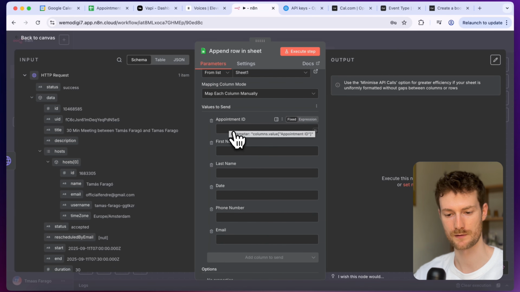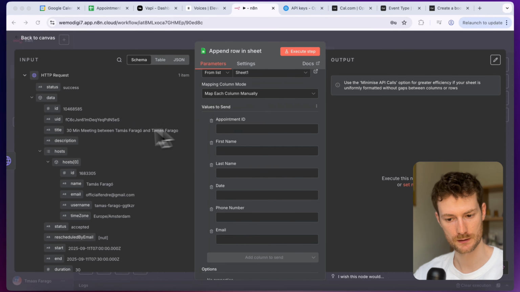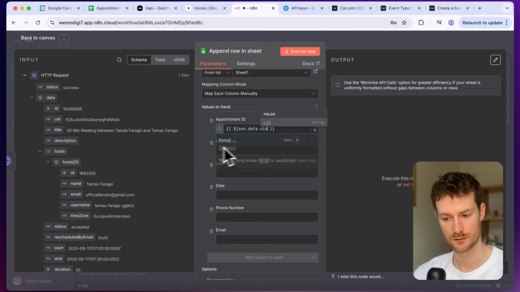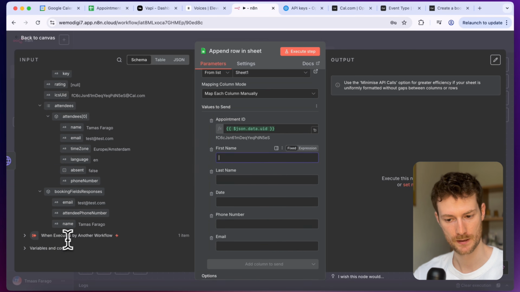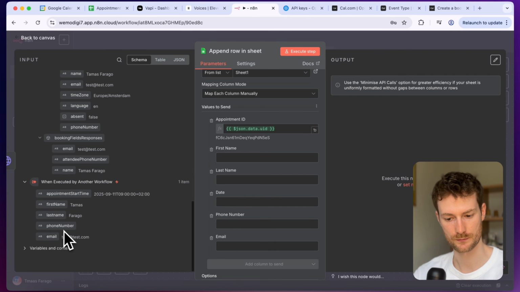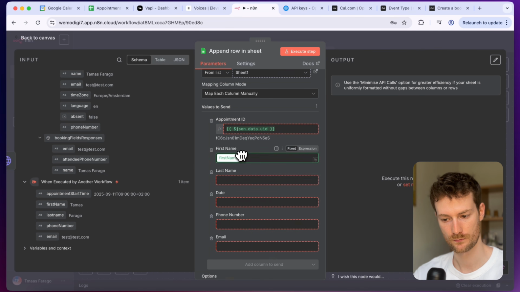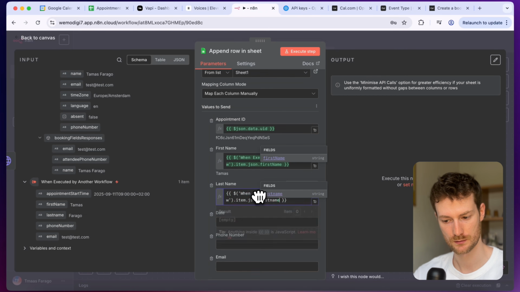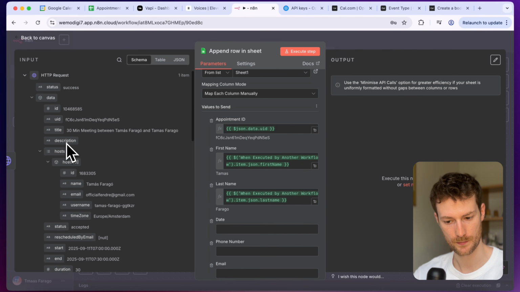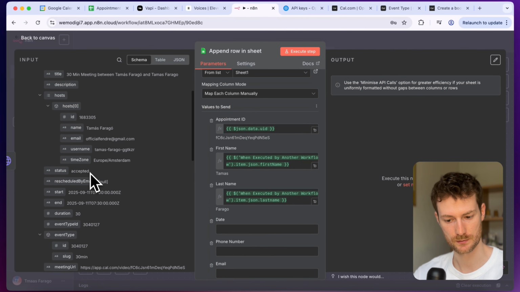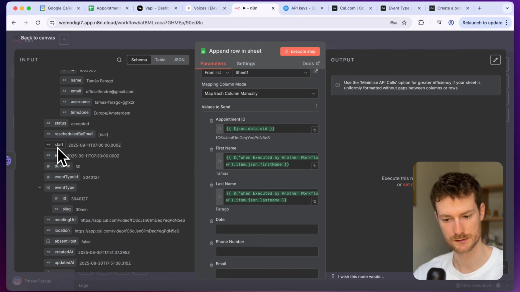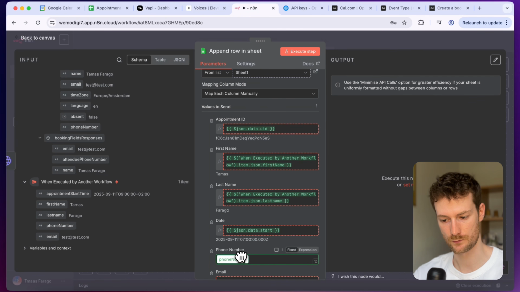And here we need to drag in the values that we received from booking the appointment. For example, for the appointment ID, we will need the UID. Be careful because it's not the ID, you need the UID. For the first name, let's scroll down, and I'm going to use the value from the first node in this workflow. For the last name as well. The date will be coming from the HTTP request node, and it will be the start date. And let's also drag the phone number and the email.